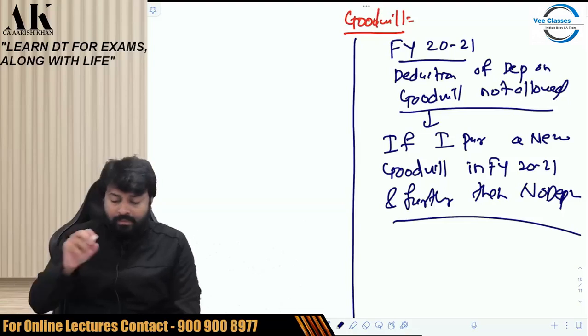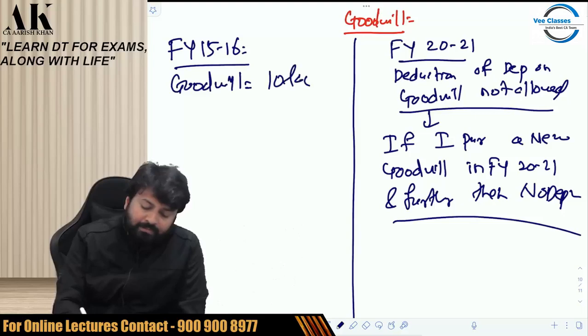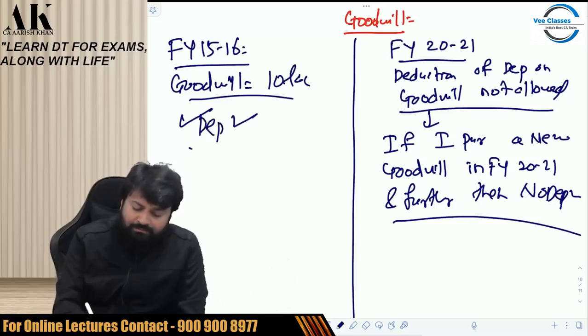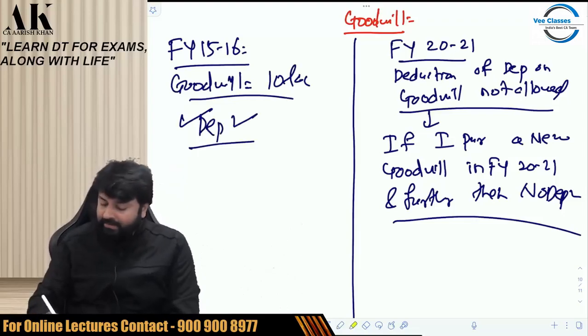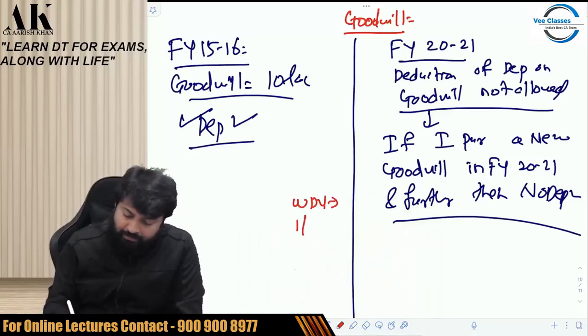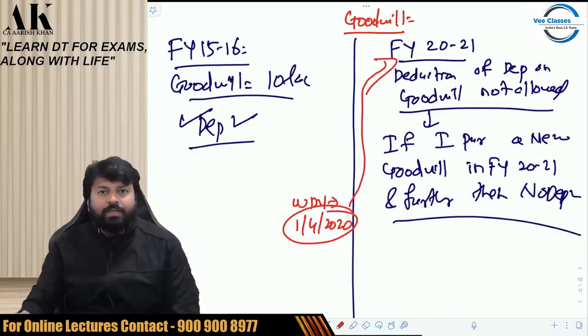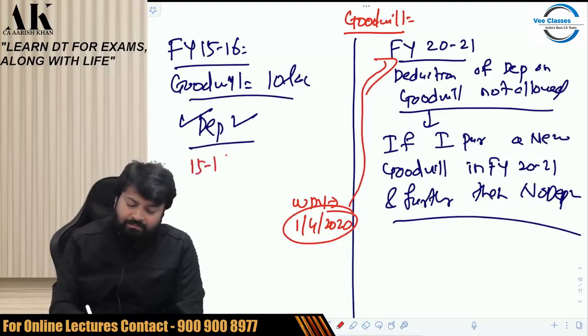Okay. Now the question is, what if I have purchased earlier? Suppose if I have purchased some goodwill in financial year 15-16. Some goodwill was purchased for 10 lakh rupees. At that time the depreciation was allowed. And that depreciation would definitely be forming part of my WDV as on 1/4/2020. That is the first day of this year. Yes or no? If I have purchased goodwill in earlier years, in 15-16 it was allowed. In 16-17 it was allowed. 17-18 it was allowed. 18-19 it was allowed. 19-20 also it was allowed.